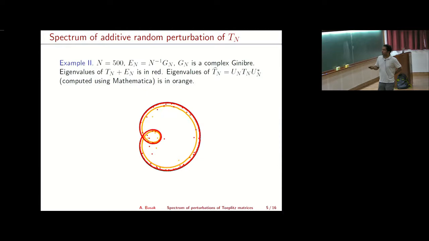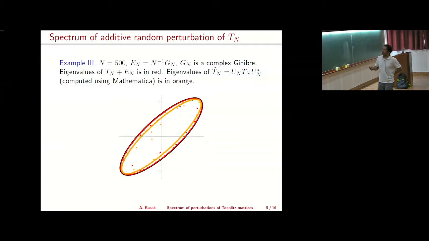So you get a similar picture. Again, these eigenvalues stick to this black limit, and there are a few which are away from this limit. And then in this example 3, again you see that most of these eigenvalues are close to this ellipse, and there are a few which are away from this ellipse.